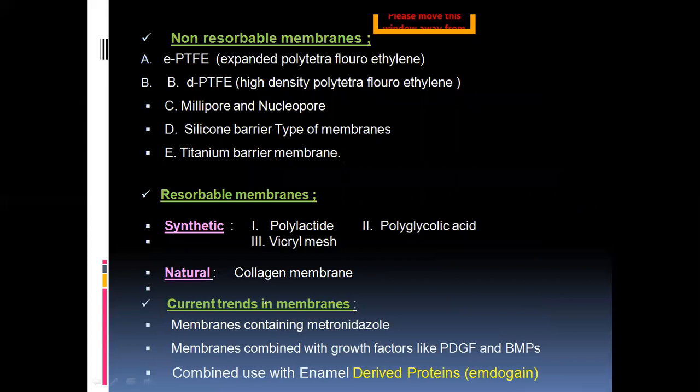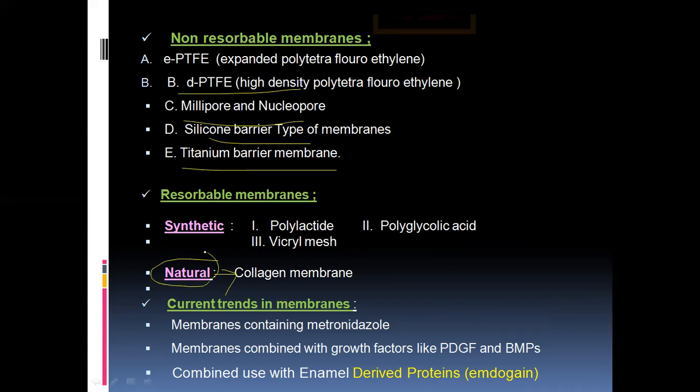And there are different types of membranes. Again, there are non-resorbable and resorbable membranes. These examples are very important from an MCQ point of view for any entrance examinations. Under the non-resorbable membranes are expanded polytetrafluoroethylene, millipore, Gore-Tex, rubber dam, silicone barrier type membranes, and titanium barrier membranes. Whereas resorbable membranes are again of two types, synthetic and natural. Synthetic are like polylactide, polyglycolic acid, and Vicryl mesh, and natural is collagen membrane. So one MCQ: the natural resorbable membrane is collagen membrane.